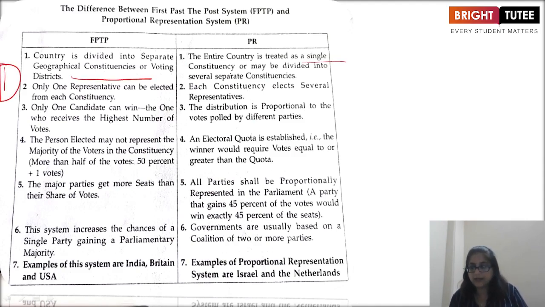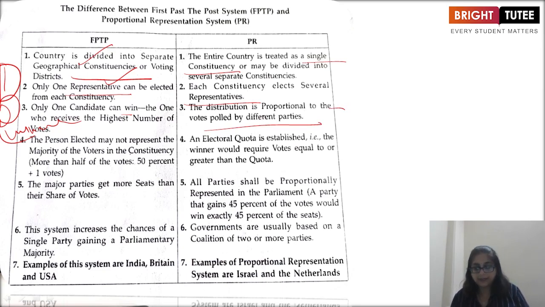In PR, the entire country is treated as a single constituency. In FPTP, only one representative can be elected. Second point is your representative. In FPTP, each constituency elects one representative, while in PR each constituency elects several representatives. Here only one candidate can win, that means the winner. In FPTP the first past the post is the winner, and in PR seats are proportional to votes held by the different parties.